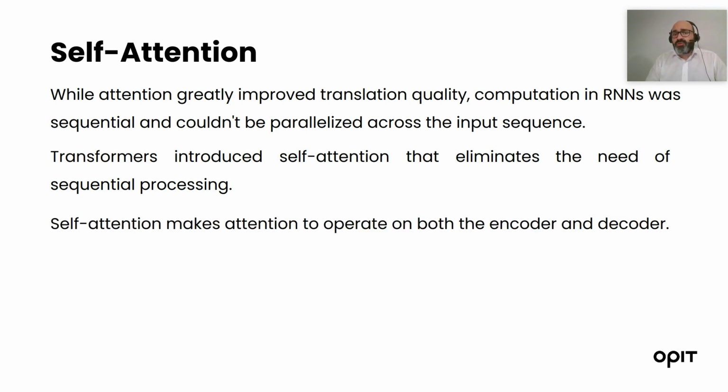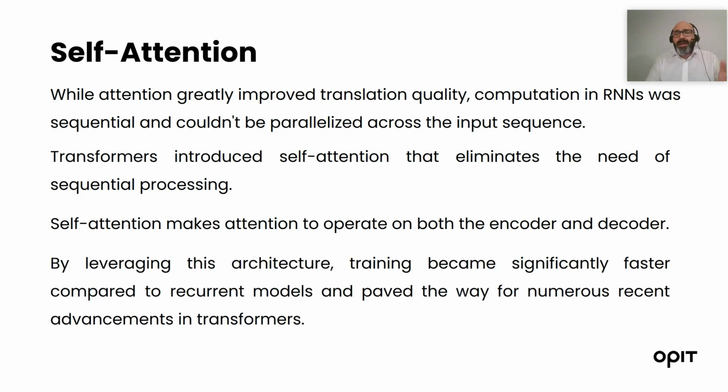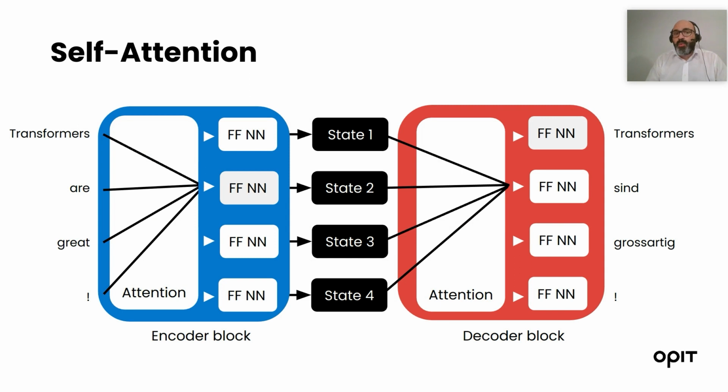Self-attention makes attention operate on both the encoder and the decoder, and by leveraging this architecture, the training becomes significantly faster compared to recurrent models, and this aspect paved the way for all the recent advancements in transformers. In this example, we can see how the self-attention mechanism is different from the attention mechanism in recurrent neural networks.